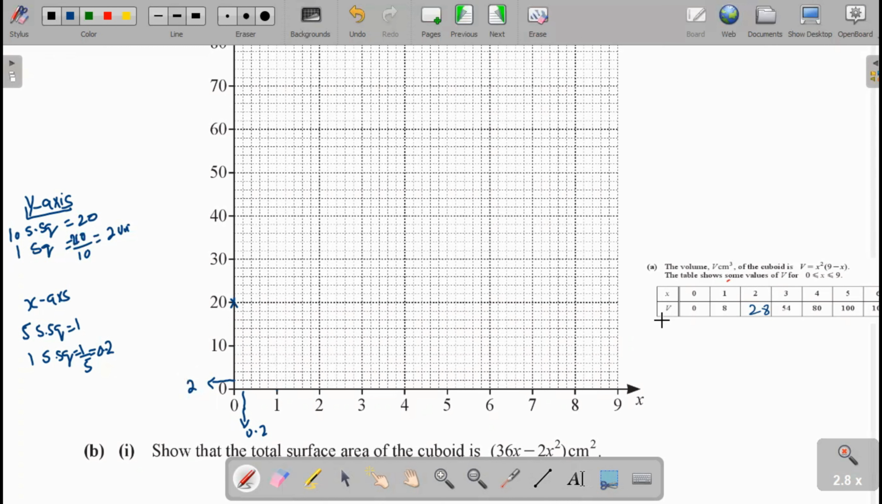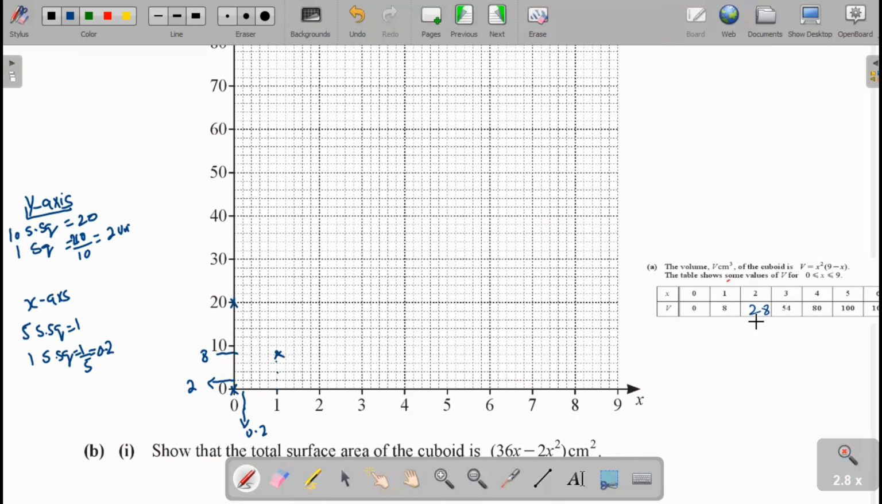Now we draw the points. When x is 0, v is 0. We mark this point. Second point: x is 1, v is 8. You see here this is 1, and v is 8. It means this is 2 units, 4, 6, and 8. This point shows 8. Now mark this point.